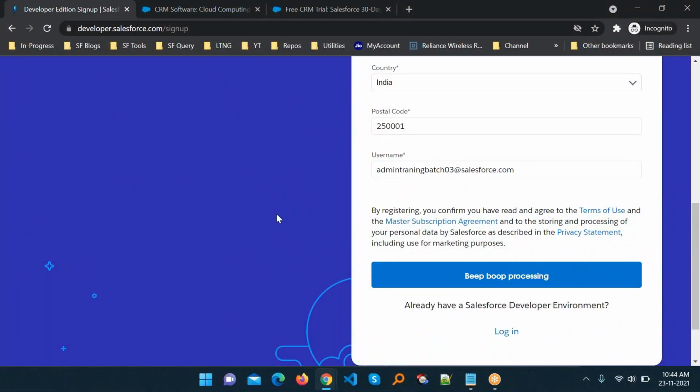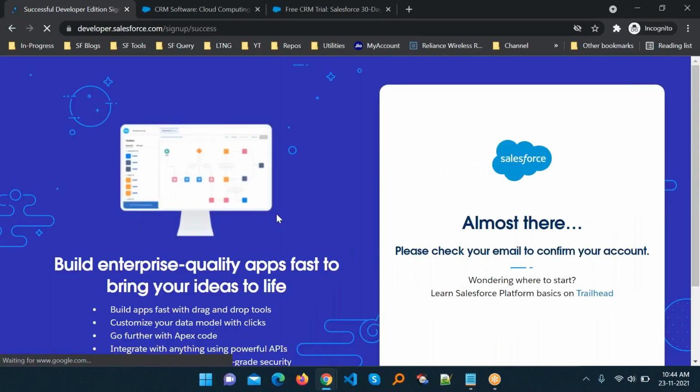After a few minutes, like 2-3 minutes, I will get the configuration mail, so don't worry about that. Here you can see, almost there. Please check your email to confirm your account. First of all, we have to confirm your account. Without confirmation you cannot log in or access the Salesforce org. Please keep these things in mind, right?